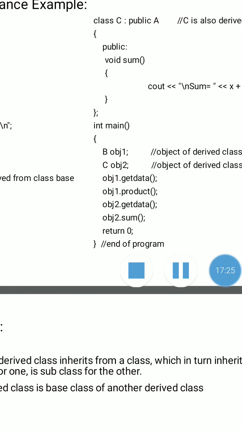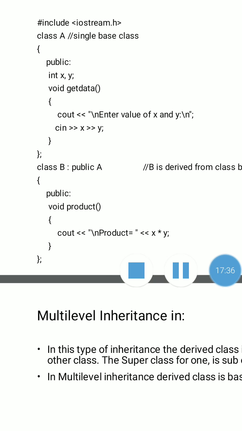Here our program is completed. Thank you. In the next lecture we will discuss the next type of inheritance, that is multi-level inheritance.